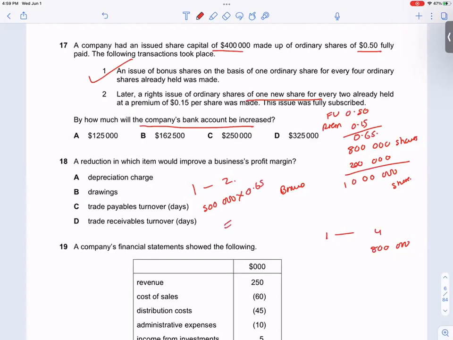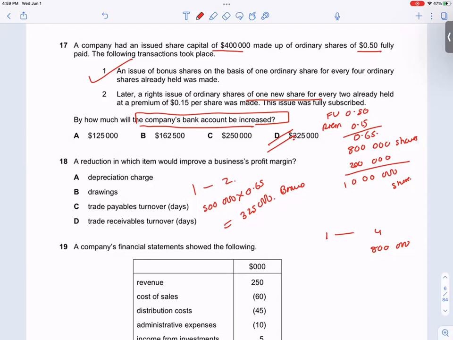What is the cash inflow? 3,25,000. 500,000 times 0.65.